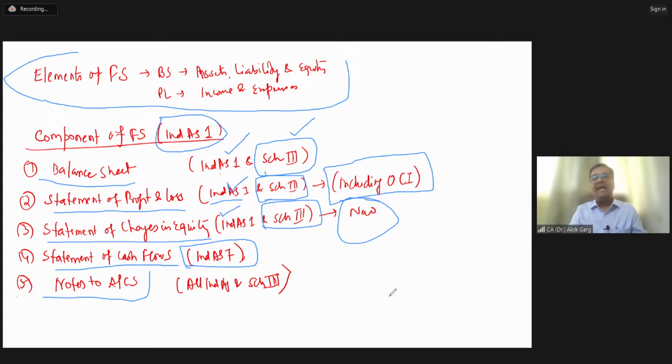Number one, salary and wages. Number two, contribution to provident fund and other statutory funds. Number three, staff welfare expenses. Right? So you have to provide the breakup of this employee benefit expenses into three parts in your notes to accounts: your salary and wages, your contribution to provident and other funds, and your staff welfare expenses, right?